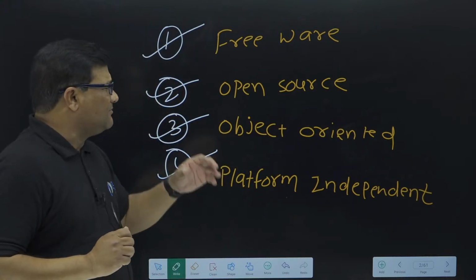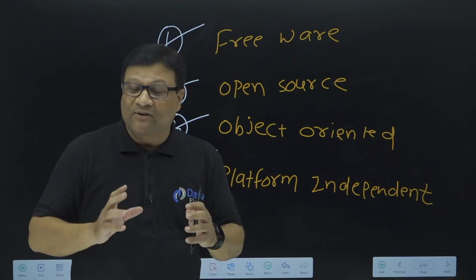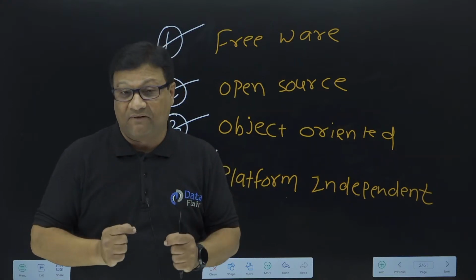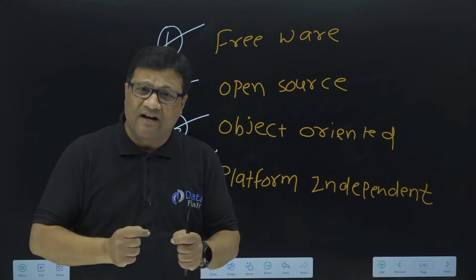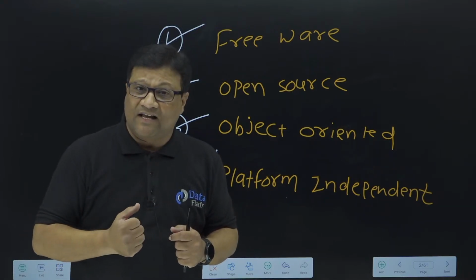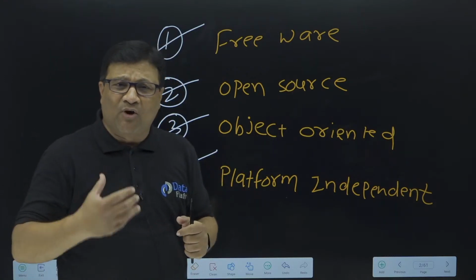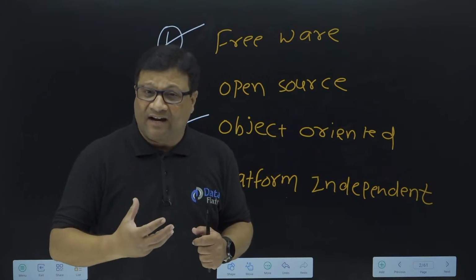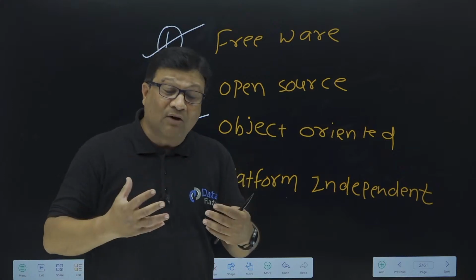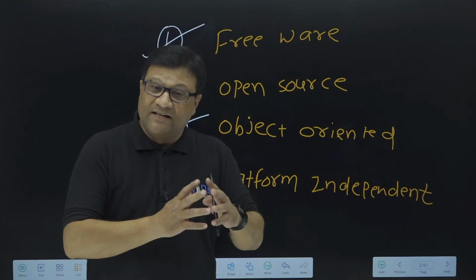Then we discussed in a very detailed manner what is object oriented programming. Even in the last video I told you that object oriented is the key feature of Java, like polymorphism, encapsulation, inheritance. The structure of Java is based on inheritance, that is what we discussed last time, right? So what is object oriented programming? What is polymorphism? What is encapsulation? What is data hiding? Inheritance is an is-a relation, types of inheritance, and among all the types of inheritance, how many types are supported by Java? All that we discussed last time.